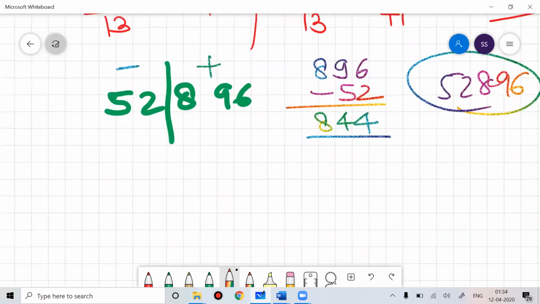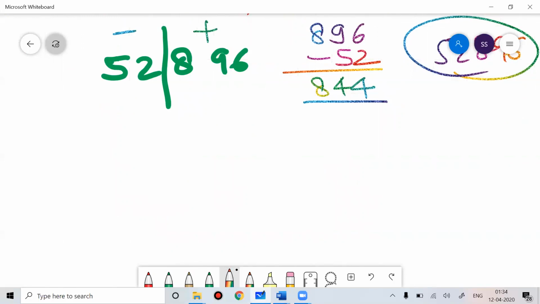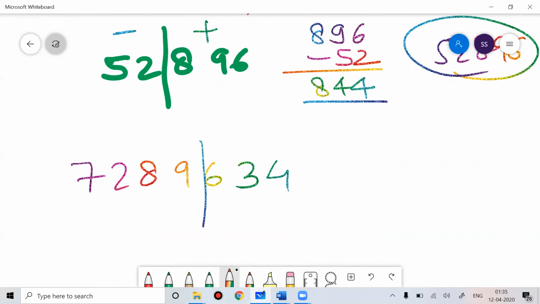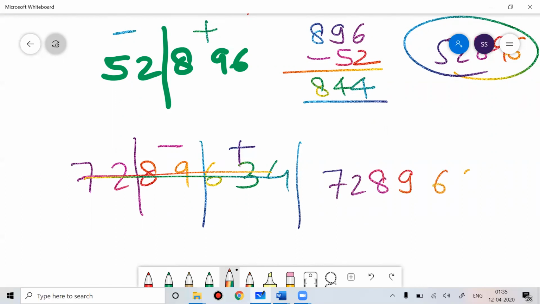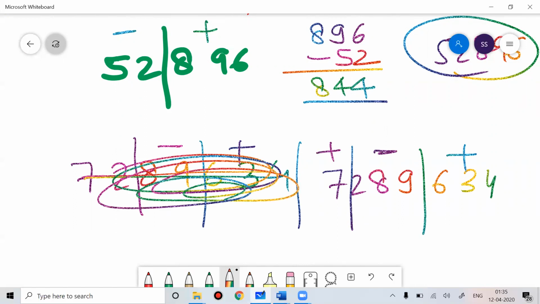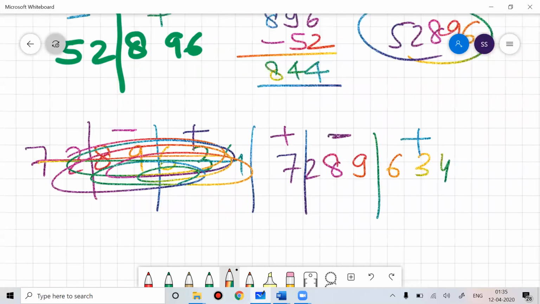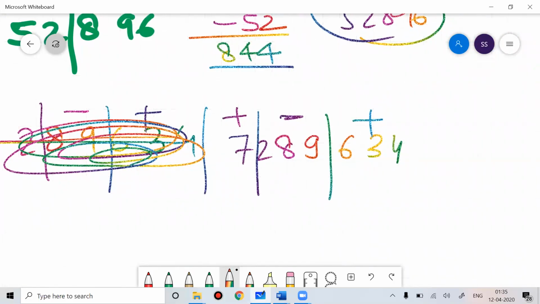Very simple. It doesn't matter how big or small the number is. Any number, like 7, 2, 8, 9, 6, 3, any number. So what you do is make triplets. Simply, I'm writing the number again, 7289634. So plus, minus, plus. Make triplets like this. Now, put opposite signs on the triplets.